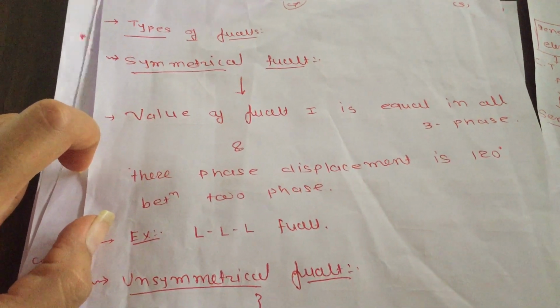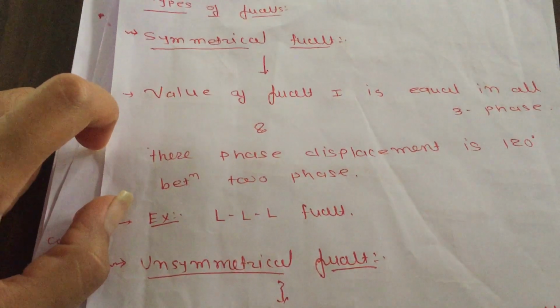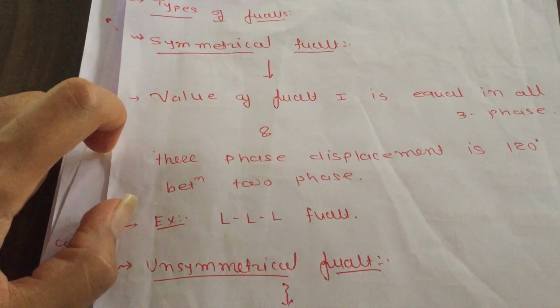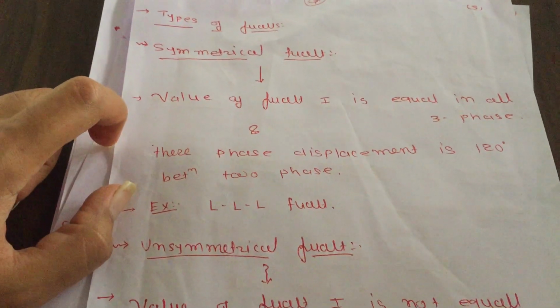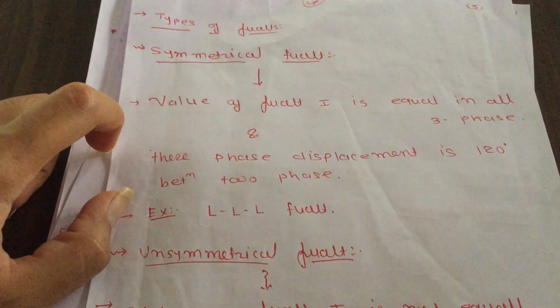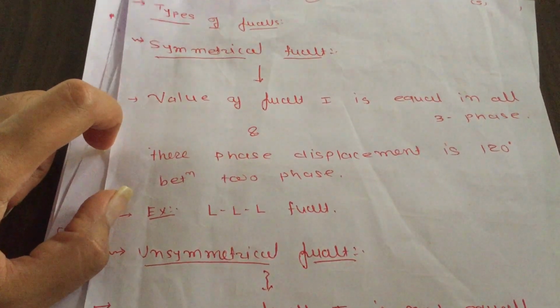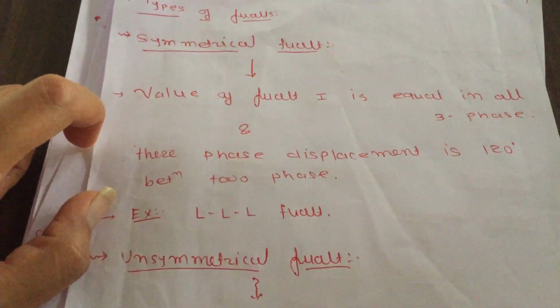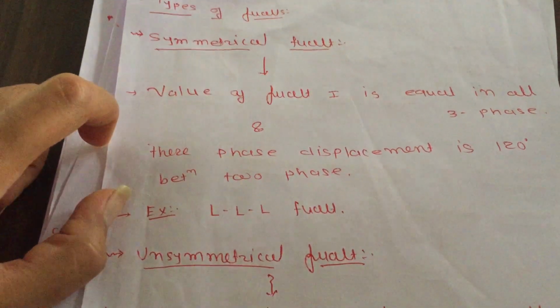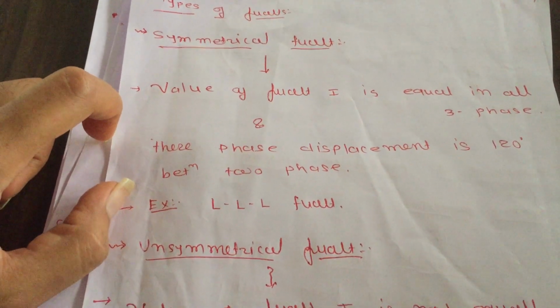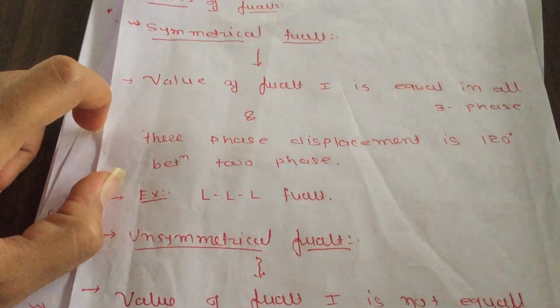If the value of fault current is equal in all three phases, and the phase displacement between them remains the same at 120 degrees, then it is termed a symmetrical fault. Its example is the triple line fault.